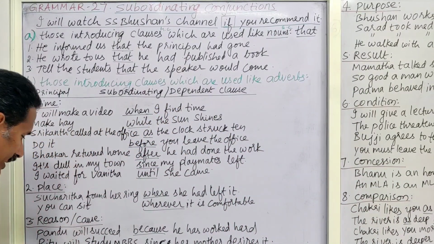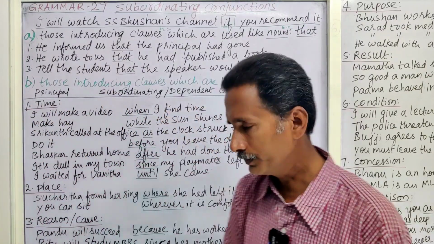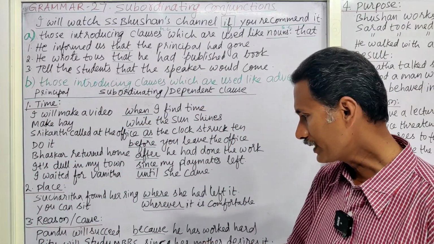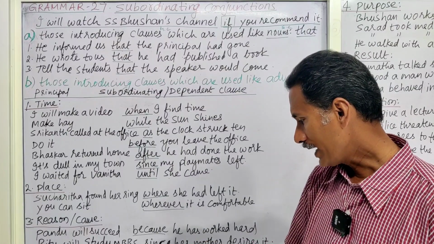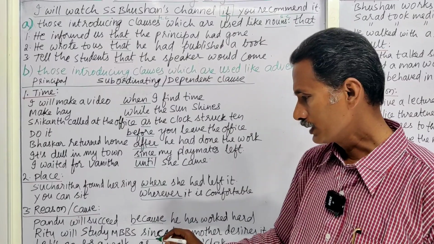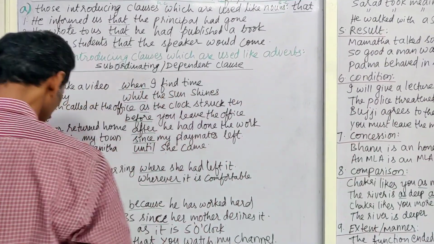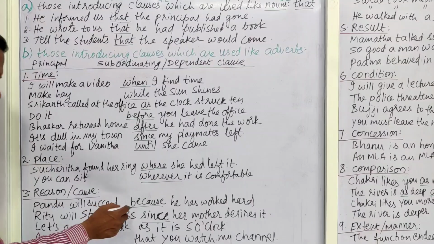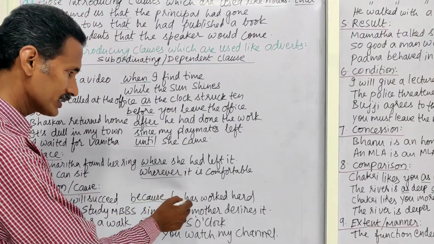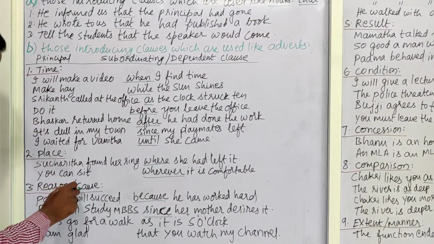Next one. Let us go for a walk as it is 5 o'clock. Yeah, I think it is not visible to you. Just once again you can see that. Pandu will succeed because, this because is said to be a subordinating conjunction of reason.